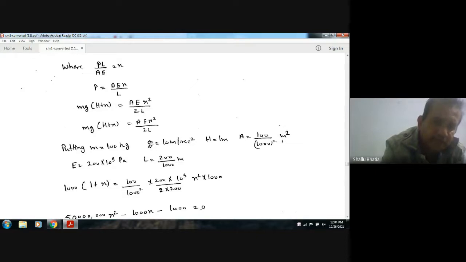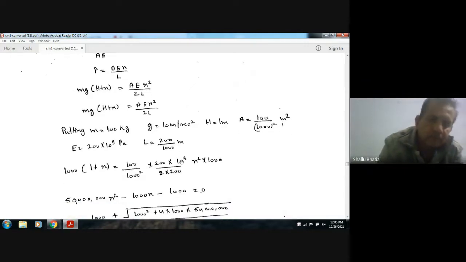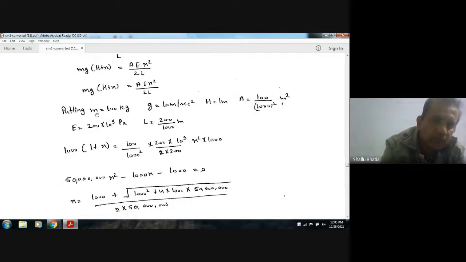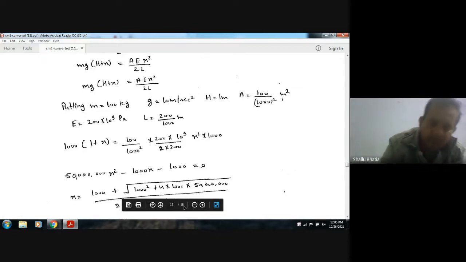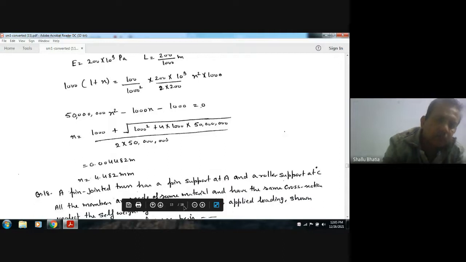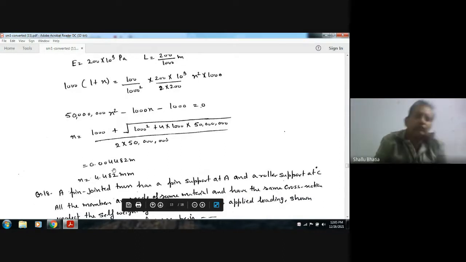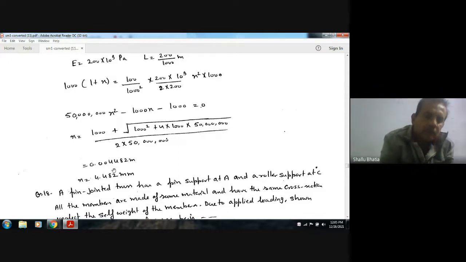m is 100 kg, g is equal to 10, h is equal to 1 meter, A is equal to 100 by 10 to the power 6 square meter, E is equal to 200 into 10 power 9, L is equal to 200 by 1000 meters. Now put these values and find x. A quadratic equation will be formed. You can solve this quadratic equation, and the value of x will be 0.00448 meter, and x in mm it is 4.482 mm.